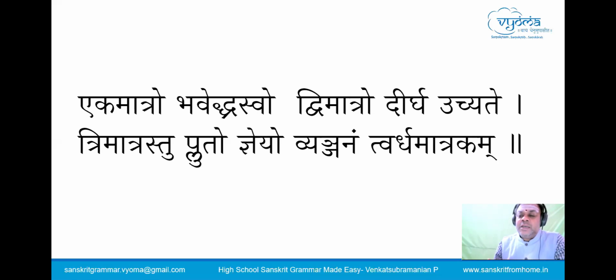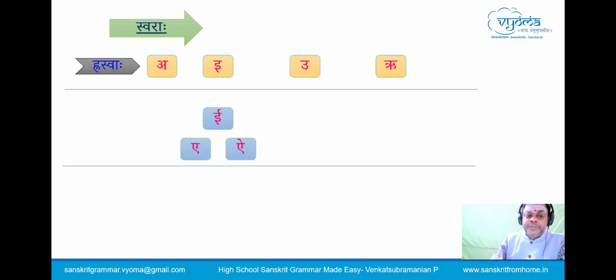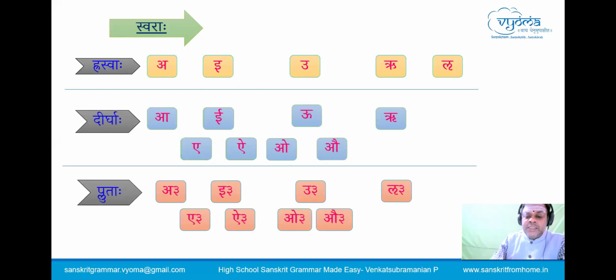Ekamatro bhavedhrasvaha. A hrasva swara has one matra for pronunciation. Dvimatro dirgha uchyate. A dirgha swara has two matras. A pluta swara has got three matras. Vyanjana has got ardha matra. K, ch, t, t, p. All those have half matra for pronunciation. Very clear shloka. So with this, you can now classify the swaras as hrasva, dirgha, and pluta.